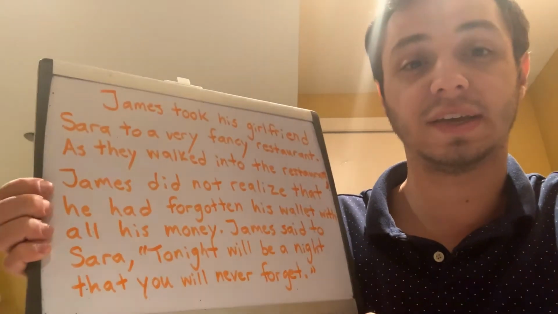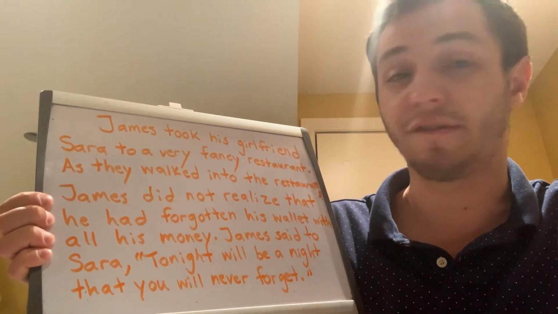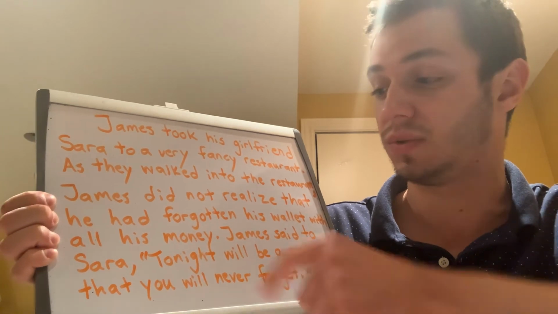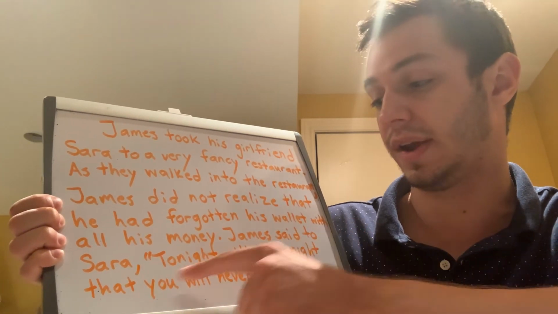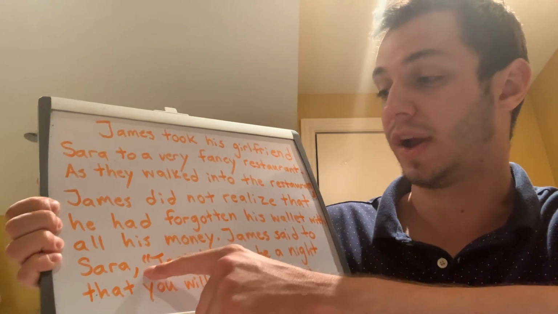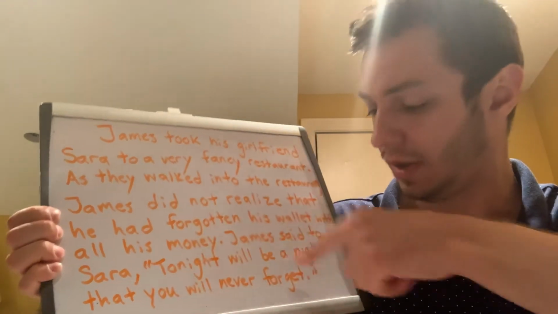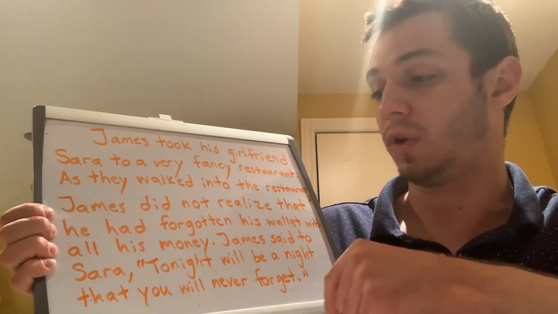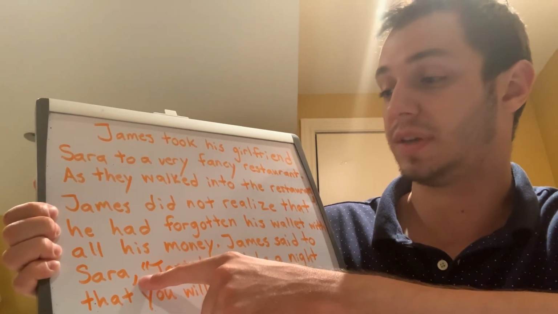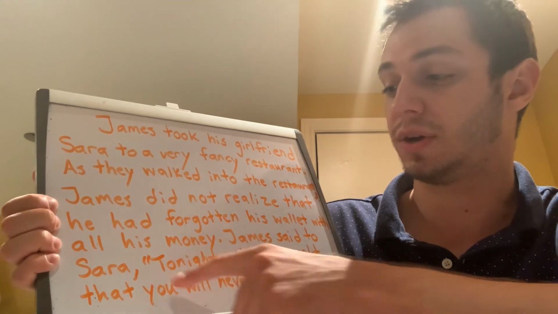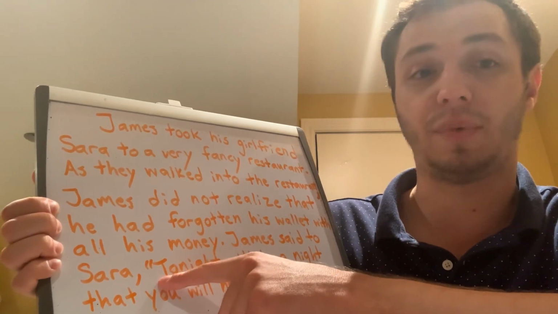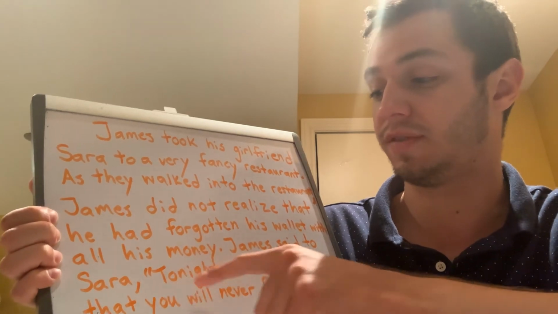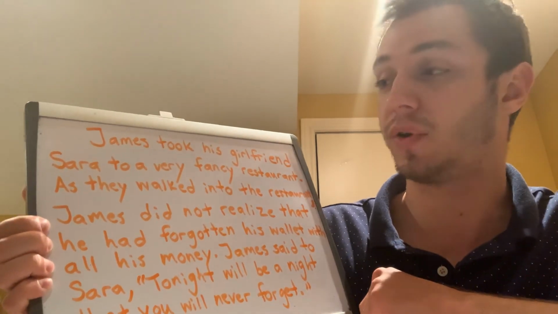Right, so James is saying some exact words. So we have to make sure to put his exact words in quotation marks. Right, so the exact words are, "Tonight will be a night that you will never forget." So I have my opening quotation mark at the beginning and my closing quotation mark at the end. Right? Don't forget to add in your comma after the word Sarah. And don't forget to start the word tonight with a capital T. Remember, the first letter of the first word inside of our quotation marks has to be capitalized.